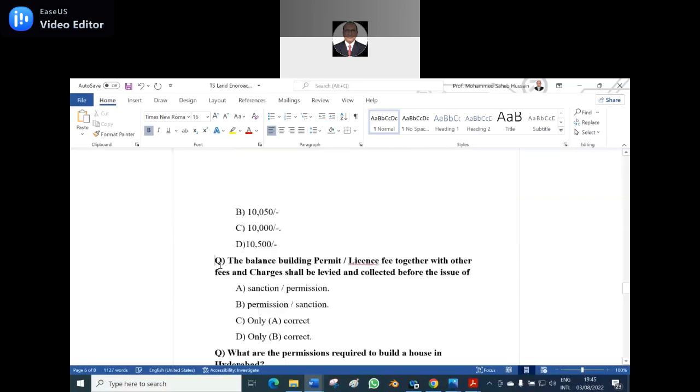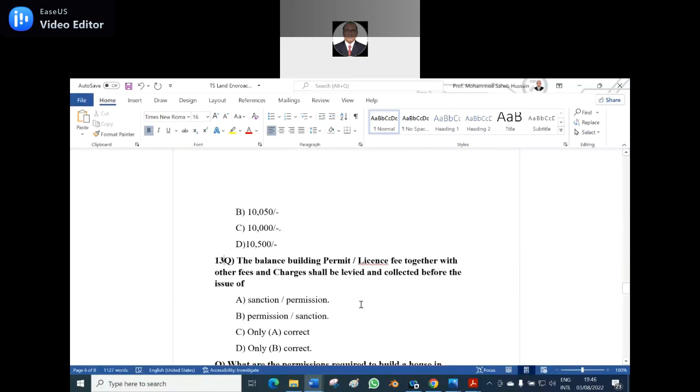Now the 13th question. The balance building permit fee, license fee together with other fees and charges shall be levied and collected before the issue of A. Sanction, B. Permission, C. Only A correct, D. Only B correct.